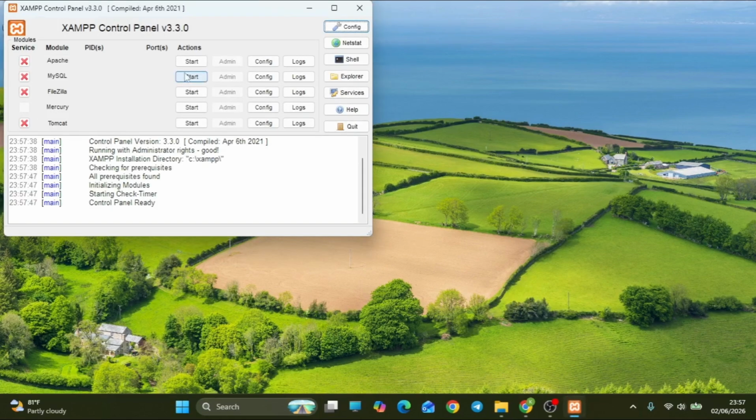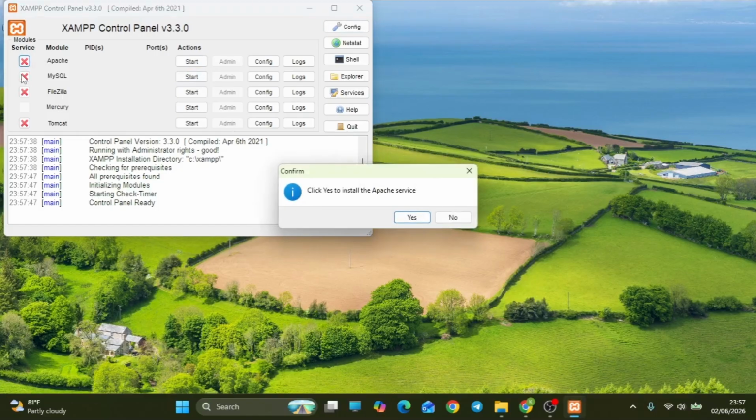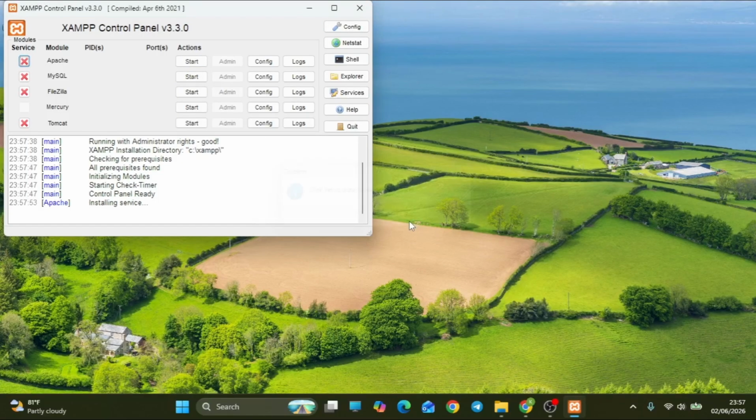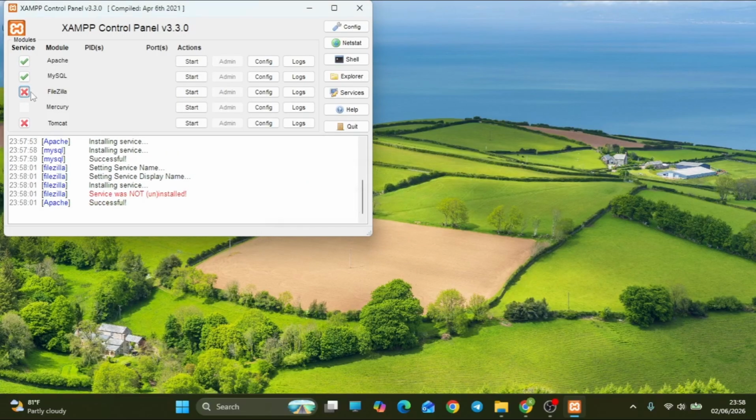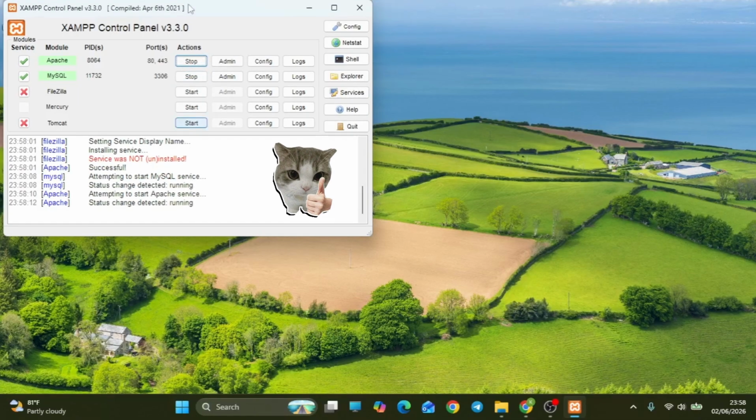Alright, let's fire it up and see if XAMPP is working properly. Looks like it's working perfectly.